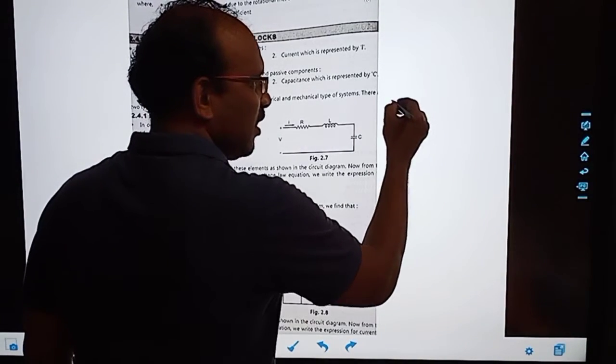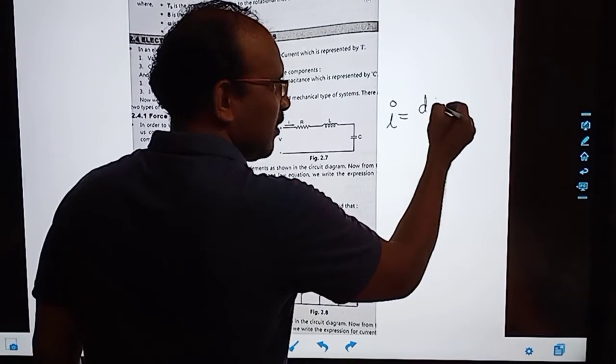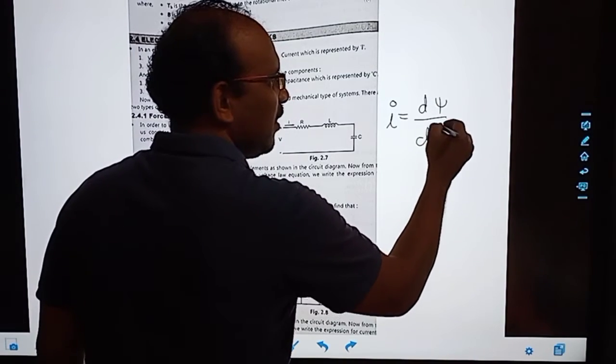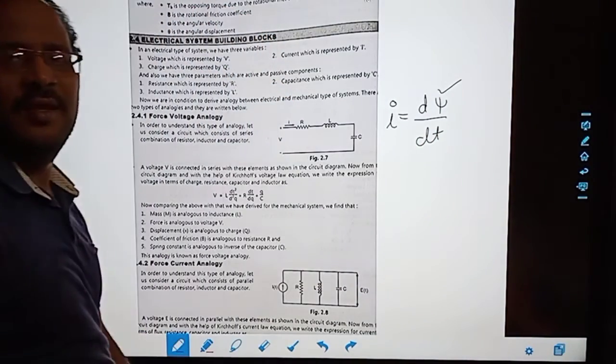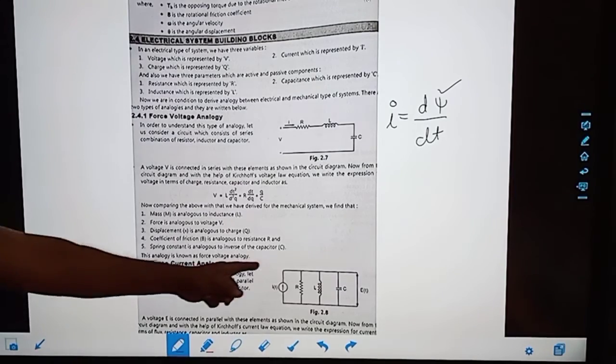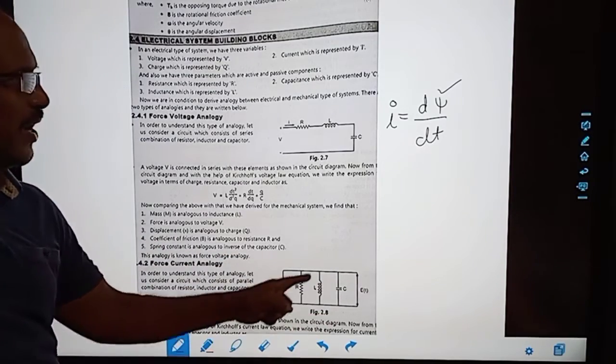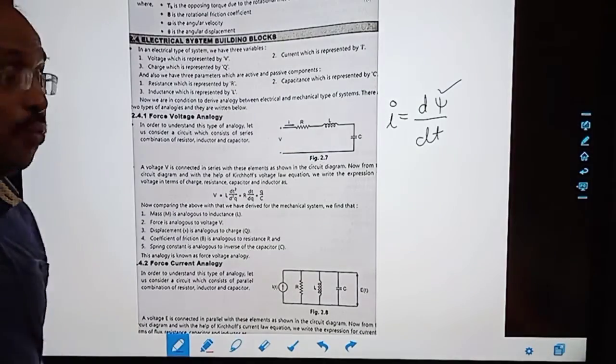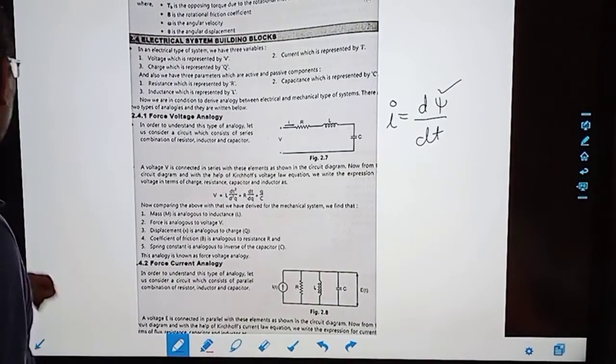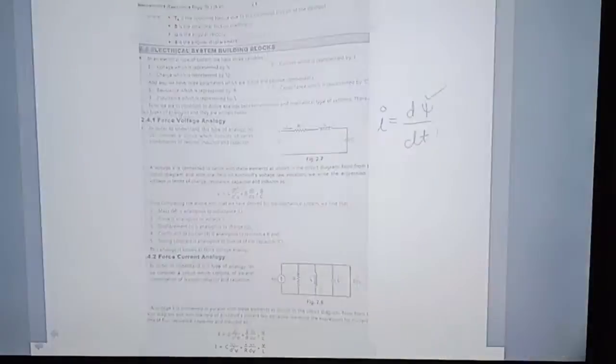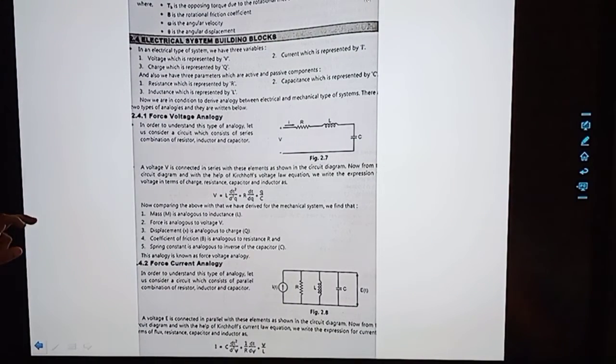Current is equal to d psi by dt. This is flux. So we write the equation d by dt, and we present it in flux. What is important here, I will tell you: don't remember this. A scholar student can do that.